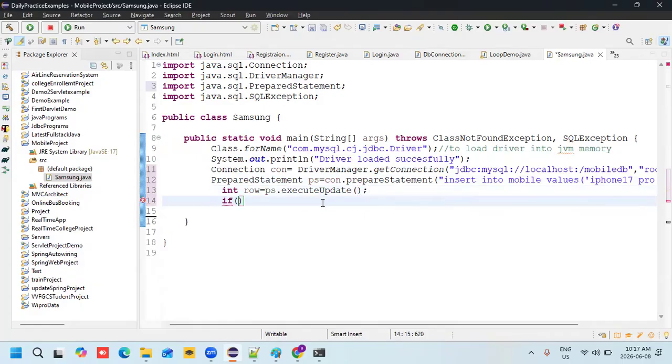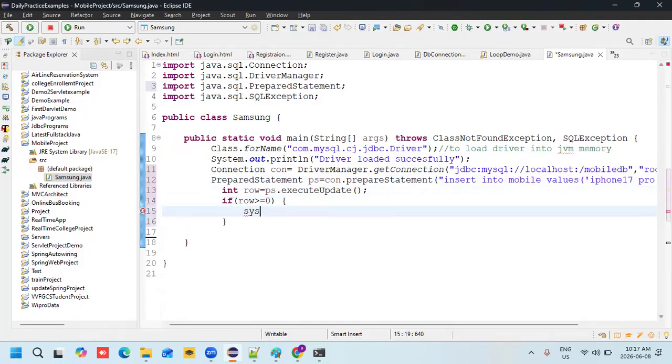If rows is greater than or equal to 0, then System.out.println: data inserted successful.